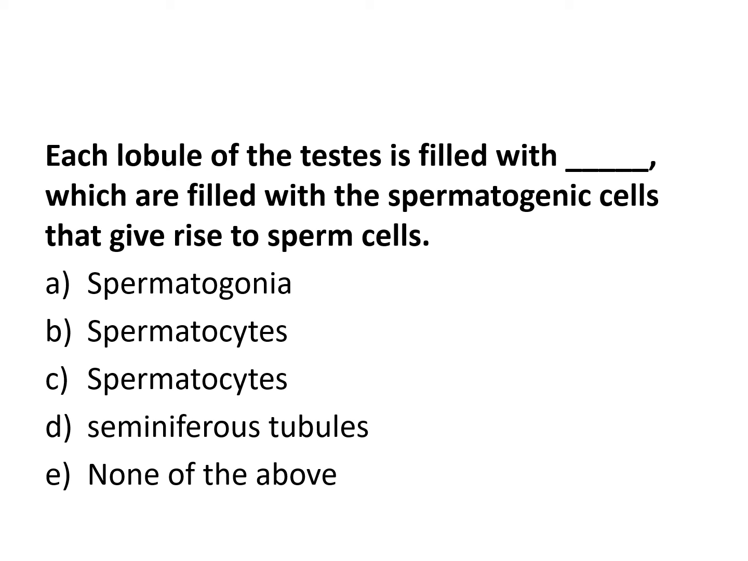Each lobule of the testes is filled with blank, which are filled with the spermatogenic cells that give rise to sperm cells. So where is sperm produced? Okay, so we know these are wrong. They gave it to you twice. These are cells. Site means cell. So we know it's not the cell, it's where it's being made. And this is another name for the stem cell of sperm. So it is going to be D. Very good. In the seminiferous tubules.